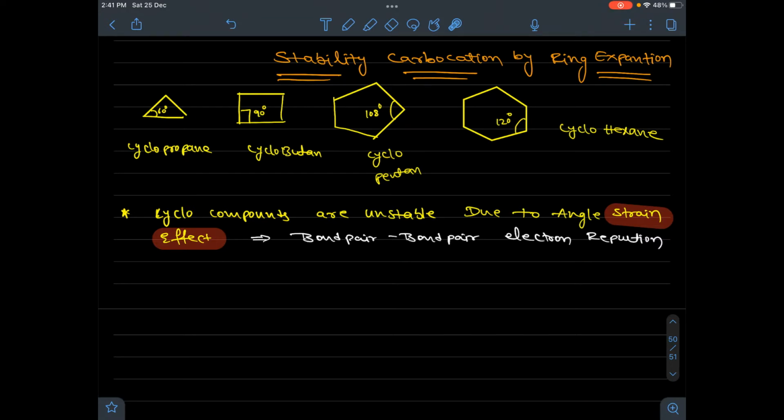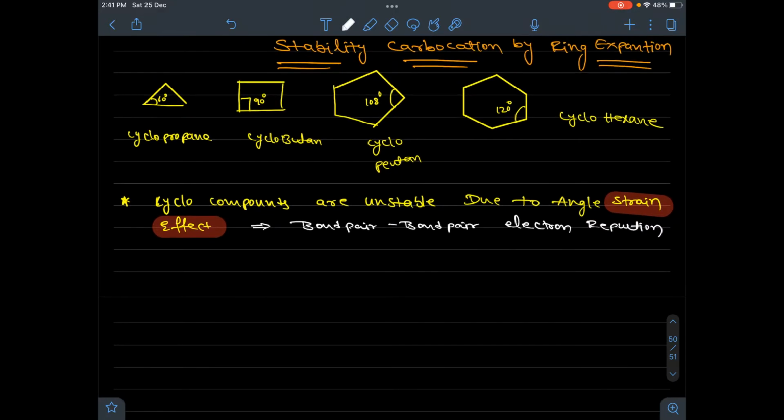So when ring expands from 3 to 4, 4 to 5, 5 to 6, bond pair repulsion, means angle strain effect, is decreasing. When angle strain effect decreases, stability increases. So because of that, cyclic carbocations try to undergo ring expansion to become more stable. Now I think it is clear why the ring expansion is to be done.